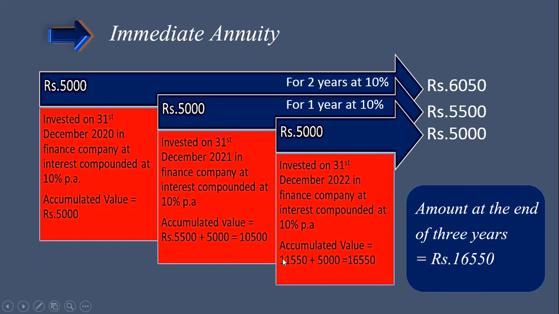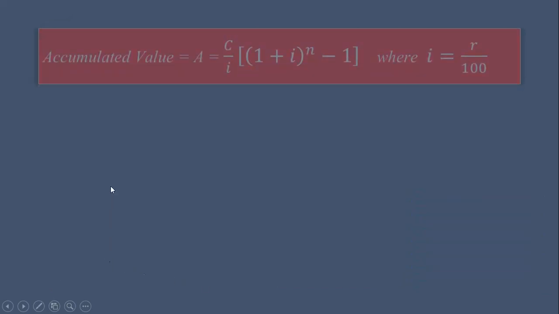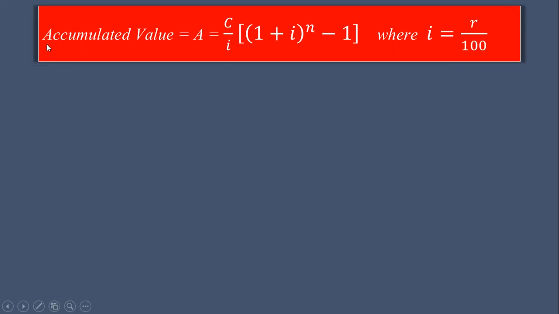Considering these three values, we can find this accumulated value at the end of 3 years. For that, we have one formula. Accumulated value is denoted by capital letter A. It is equal to C upon i into square bracket, round bracket 1 plus i raised to n, minus 1, where i is equal to r upon 100. Now we have seen that this C is the amount of annuity.